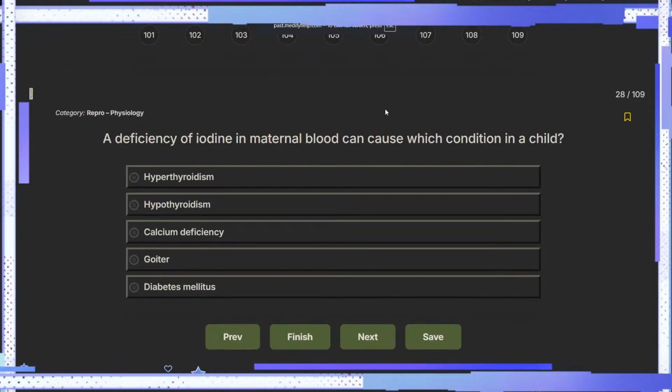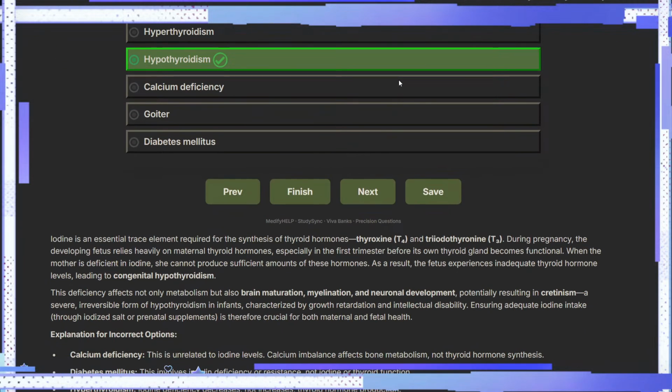Next question. Deficiency of iodine in maternal blood can cause which condition in a child? So of course, iodine की कमी से hypothyroidism हो जाता है. You get the gist of it, right? Mechanism क्या है? Mechanism ये है कि thyroid gland की functioning के लिए iodine की ज़रूरत है, right? अगर iodine नहीं है, your thyroid gland cannot function, right?